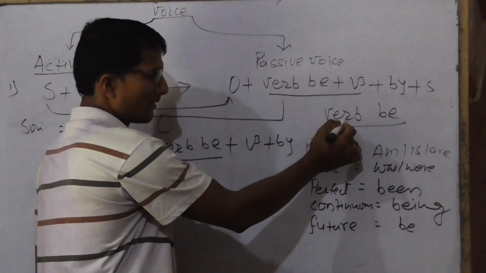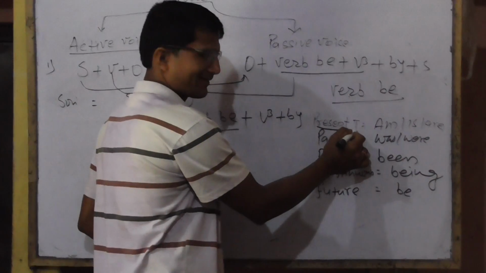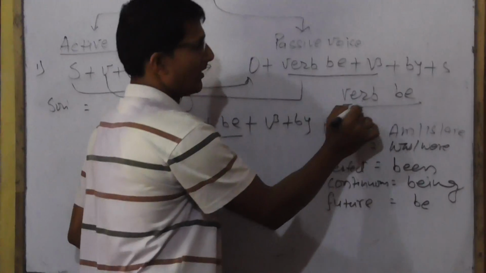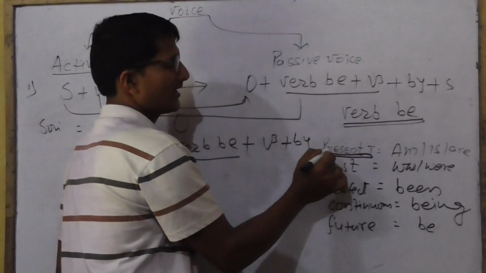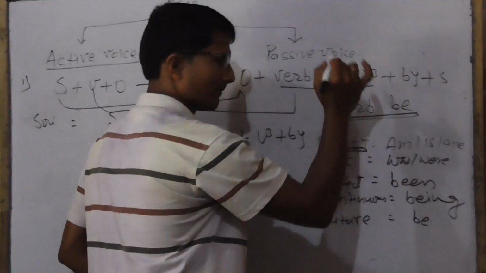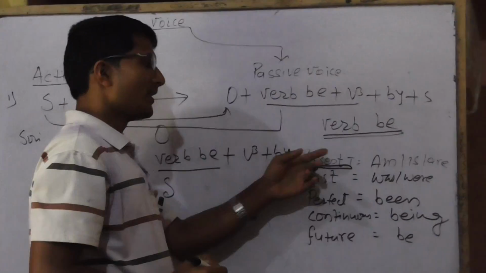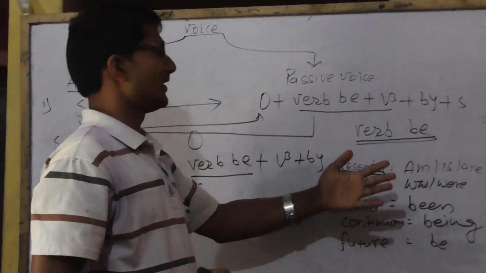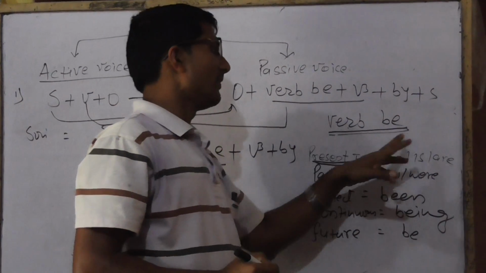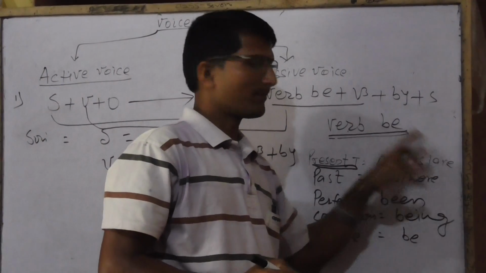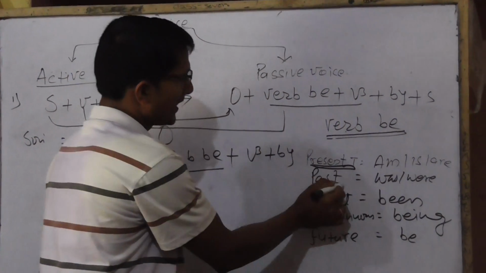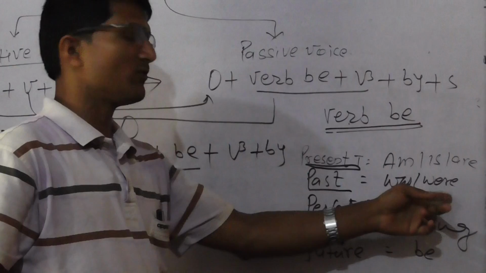Verb be into present tense. Remember like this: verb be into present tense equal to am, is, are. It means in the present tense, verb be becomes am, is, are. Verb be into past tense equal to was, were.